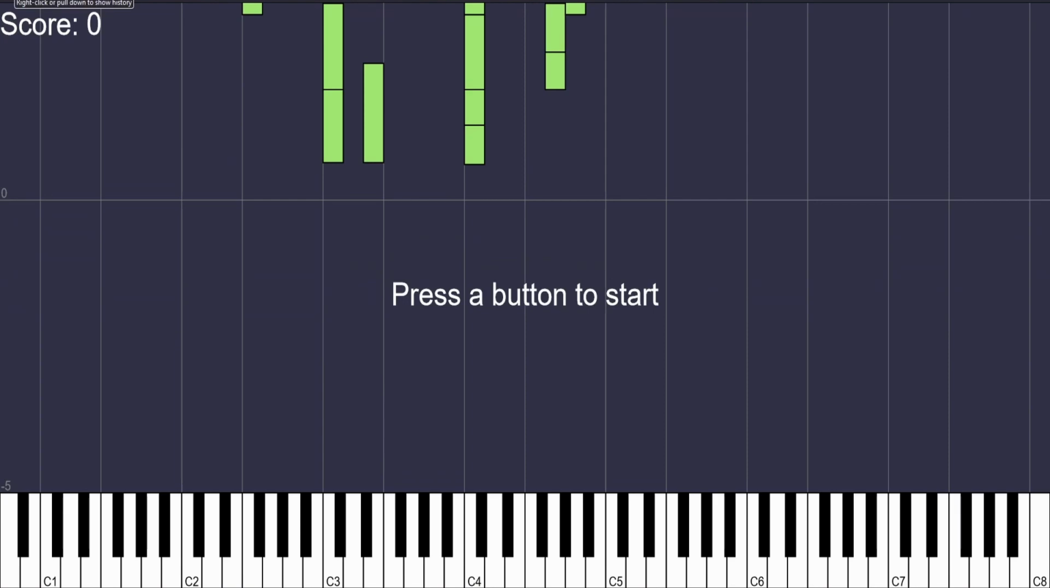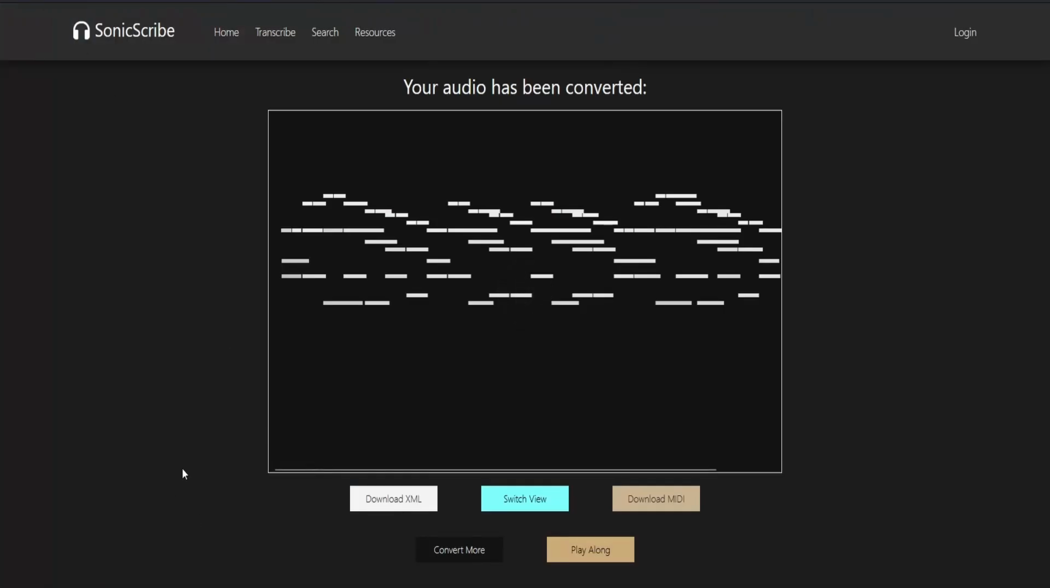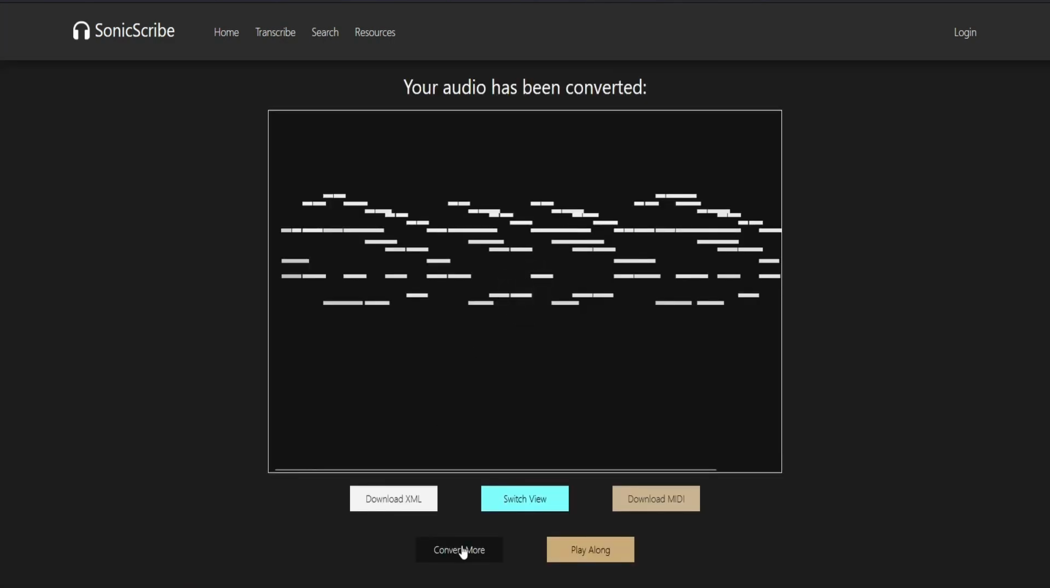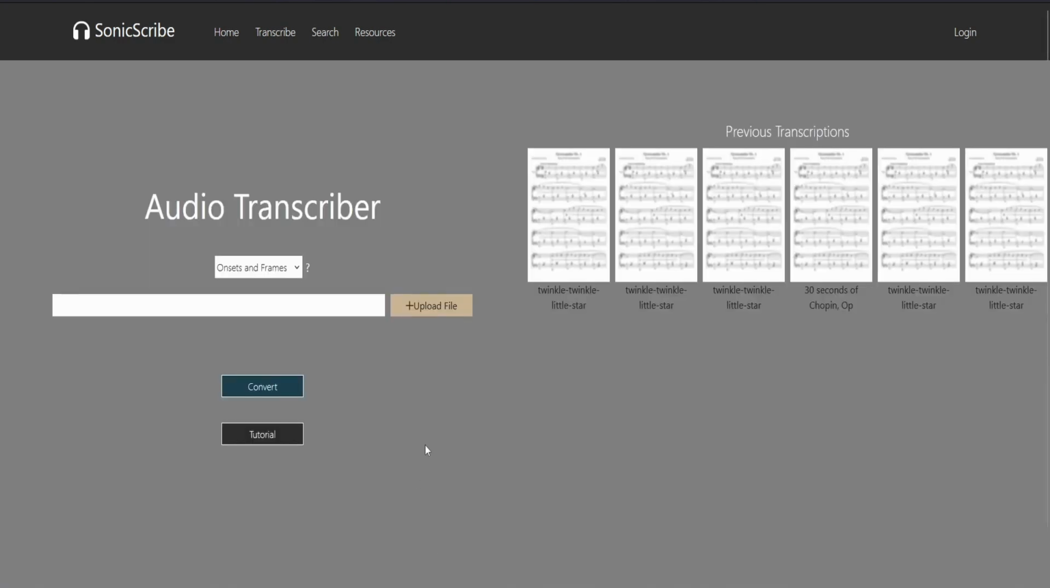Going back to the conversion page, if the user would like to convert a different audio file, they can press the Convert More button to be brought back to the transcribe screen, where their last transcribed file is available for them in the previous transcription section on the right. Clicking on one of these will bring them back to the results screen. The user's last 12 previous transcriptions are saved locally in their browser so they can access it again should they accidentally navigate away.